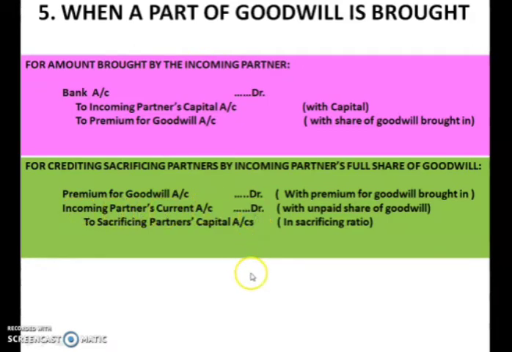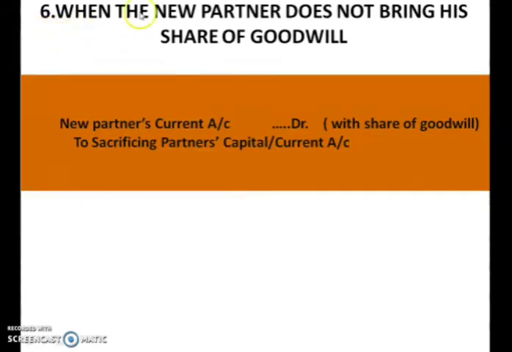Okay. Next case is when the new partner does not bring his share of goodwill. Here the partner promises to the sacrificing partner that he will bring the goodwill. He has not yet brought the goodwill. So in that case, what will be the journal entry?